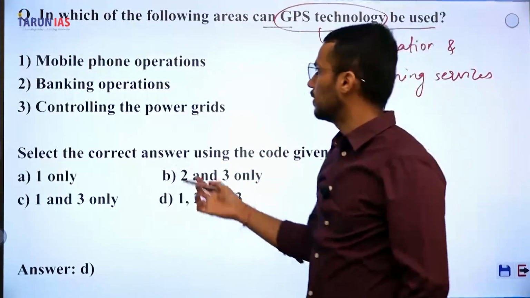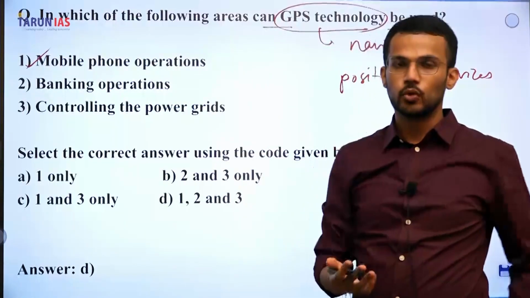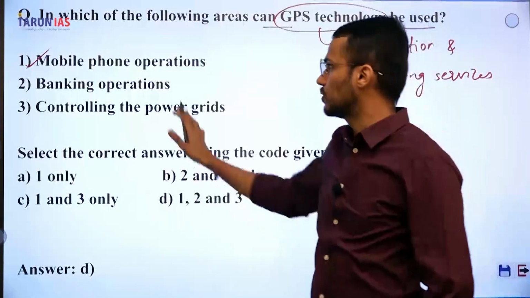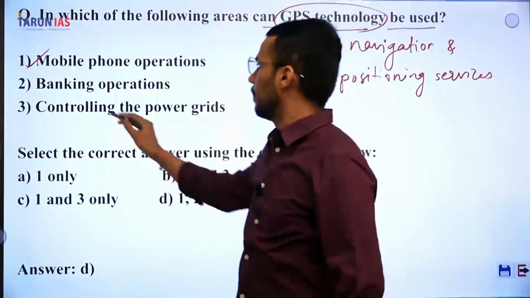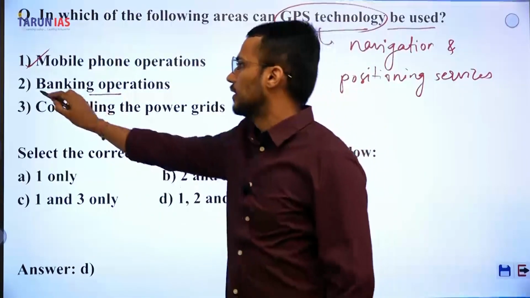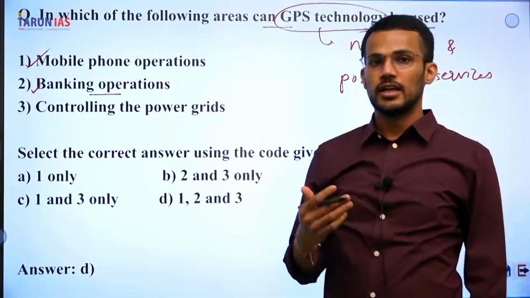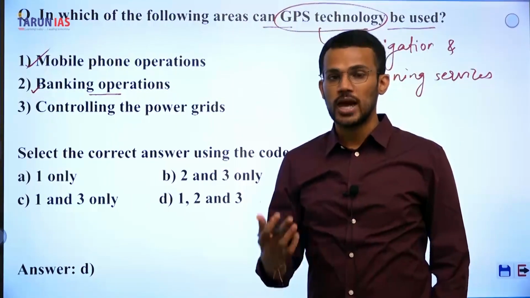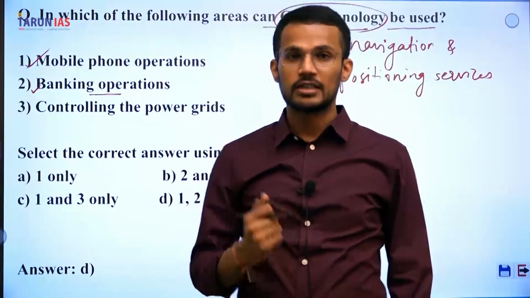For mobile phone operations, yes, obviously Google Maps, whatever we use, uses GPS. So first is correct. Second, banking operations. Yes, in banking operations also GPS is used in various machines, especially the ATM machines and also the vans that carry the currency notes.